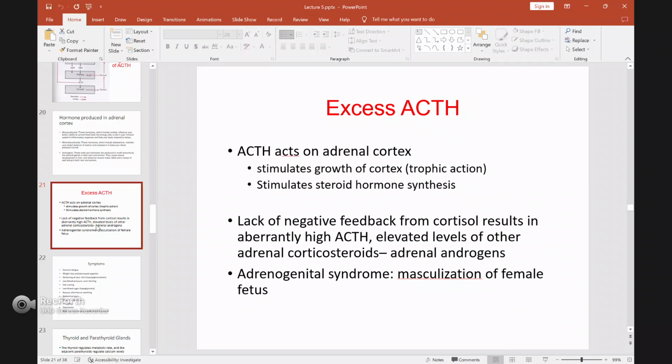It's dangerous because if you have a lot of ACTH, your adrenal will start releasing a lot of androgen, and also more aldosterone. Aldosterone helps the body reabsorb more sodium, which will increase your blood pressure. That's why ACTH is very dangerous and has to be controlled in the normal range.